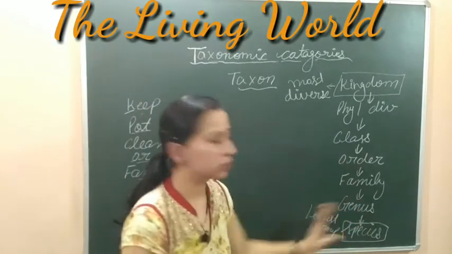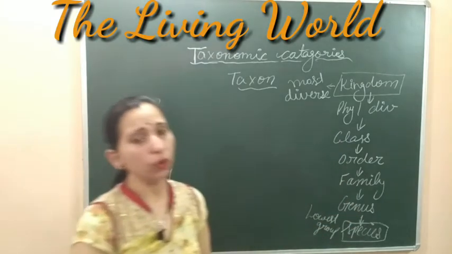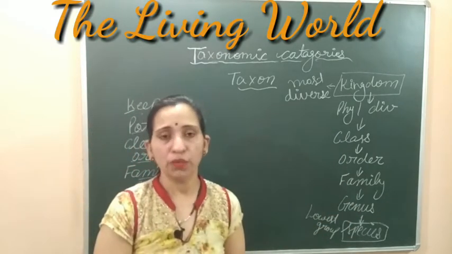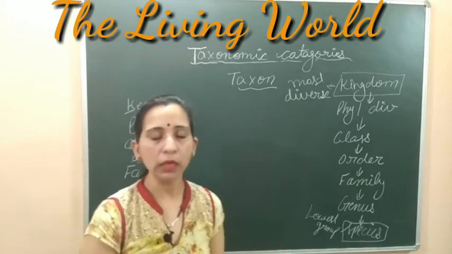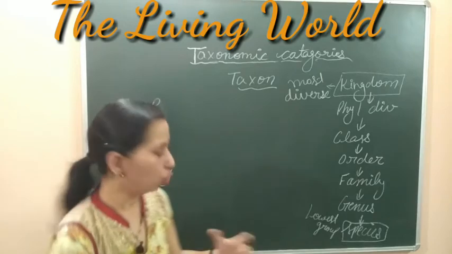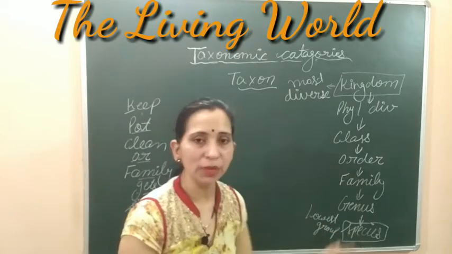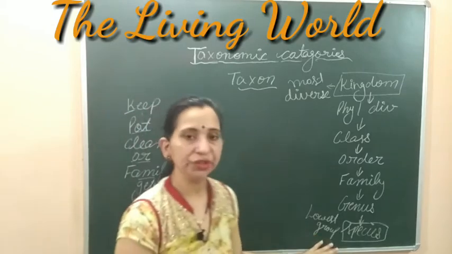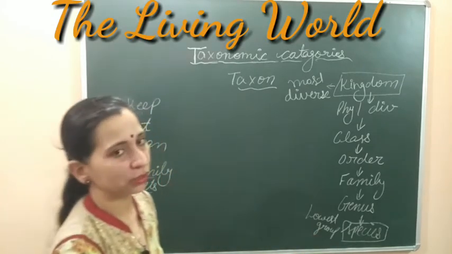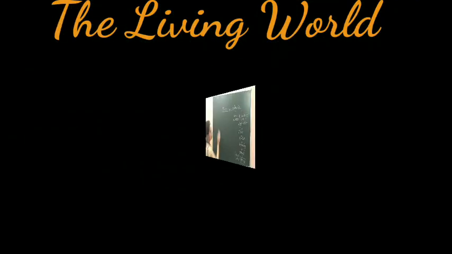You have to remember it in this same way. Okay, now these 7 taxonomic categories are very important. We will discuss all these taxonomic categories one by one, and we will start from the lowest group, the group in which the most similar organisms are found. So we will start with the species. So let's start to discuss the species.